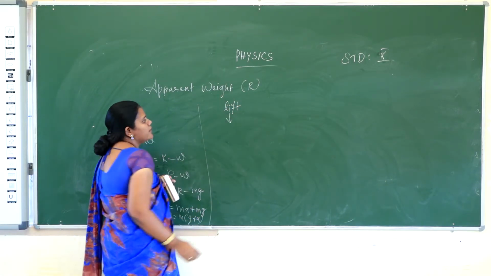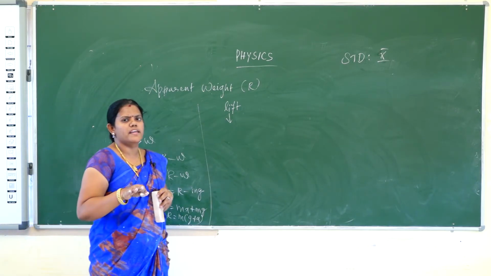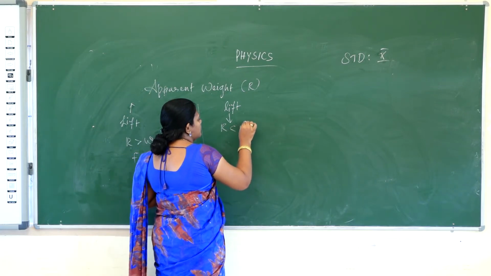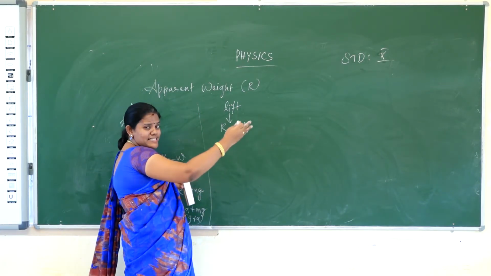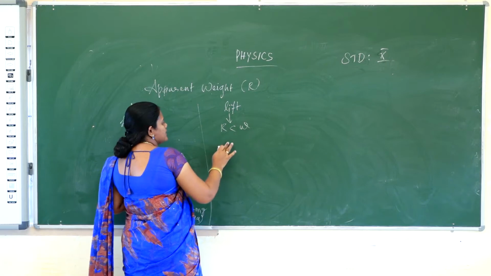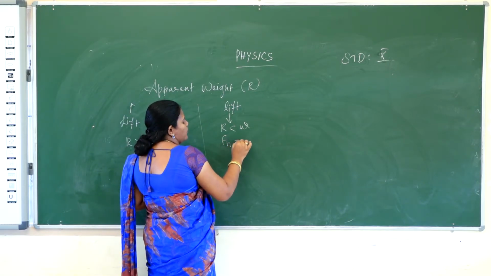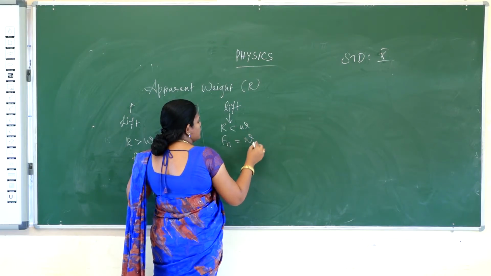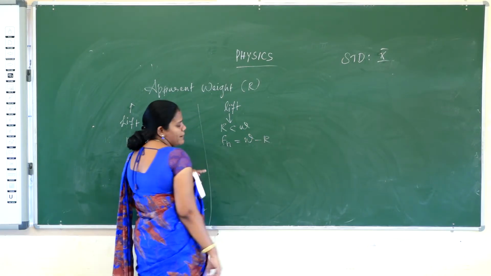The lift is moving downward. So the normal weight will be greater than the apparent weight, so R is less than the normal weight. The net force is the normal weight minus the apparent weight.